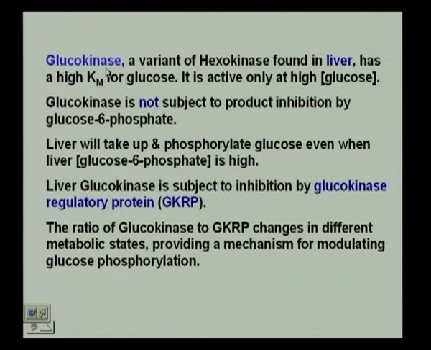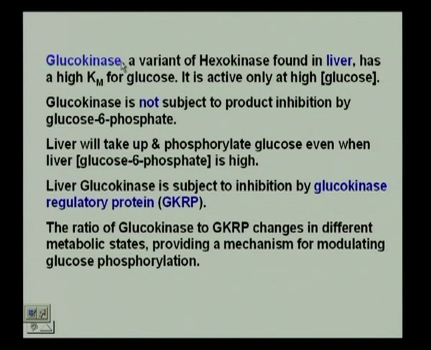Now, glucokinase, which is a variant of hexokinase, is found in the liver. This has a high Km value. All of you know what the Km value is now, the Michaelis-Menten constant for glucose, and it is active only at high glucose concentrations.